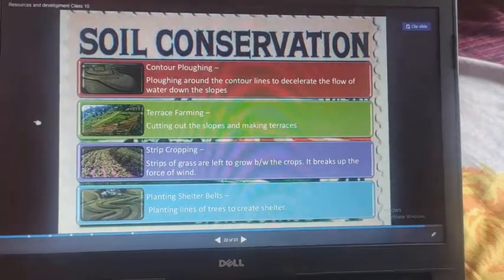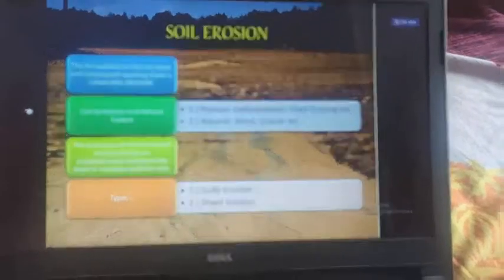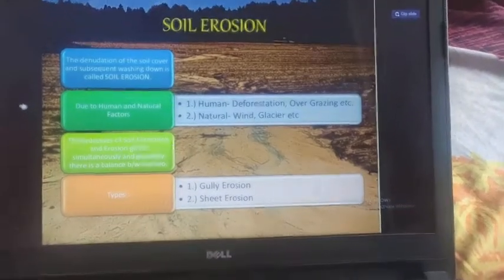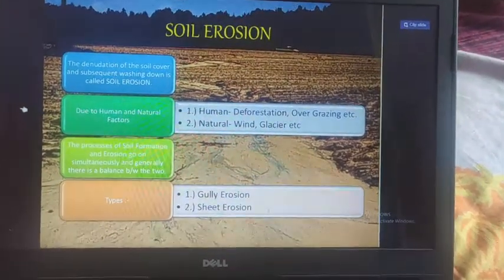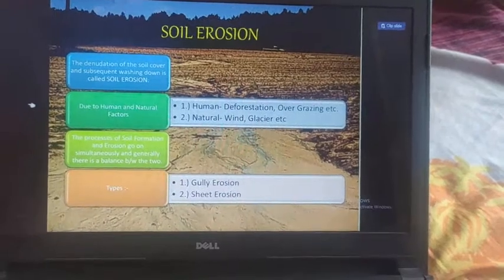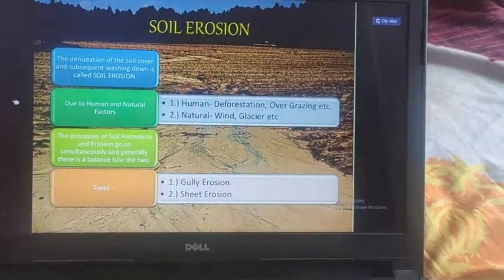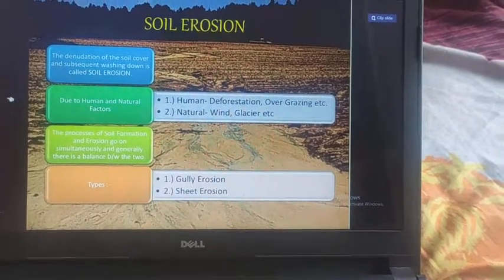We can conserve soil. So what is soil erosion? Soil erosion is the denudation of the soil cover and subsequent washing down. So what are the factors responsible for soil erosion?